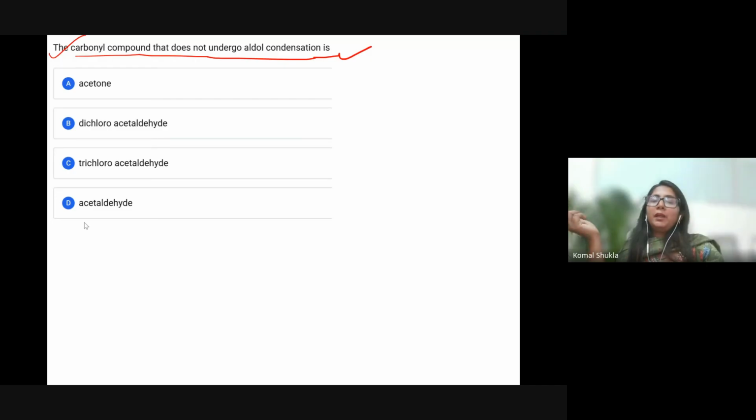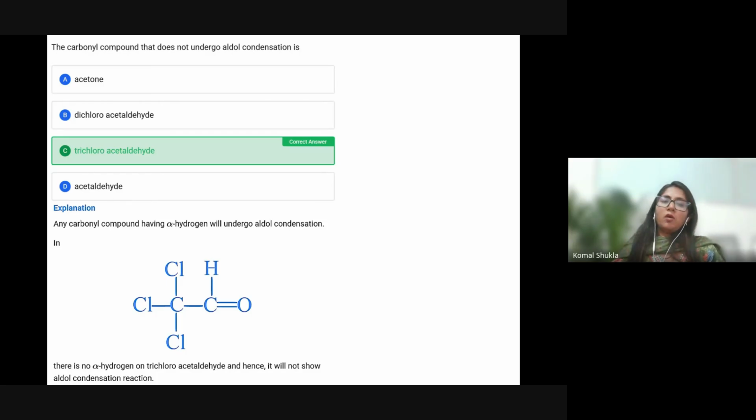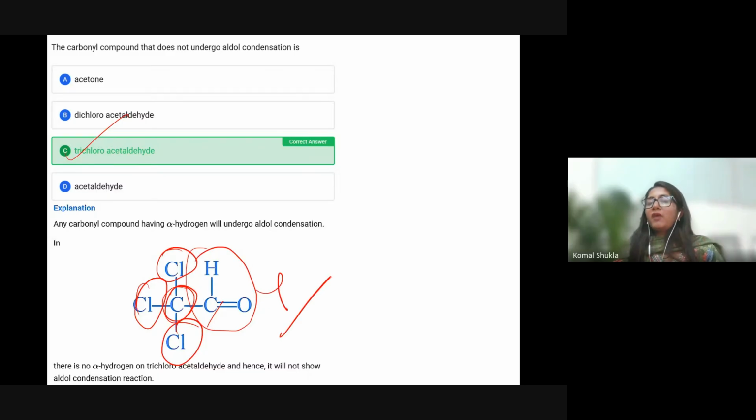So what is happening? The base is going to remove the alpha hydrogen to form a nucleophilic enolate ion, which is the first step of the reaction. Without any alpha hydrogen, it cannot. So let's see the answer. Option C, definitely, because if you see here, this is the functional group and the directly attached carbon has no alpha hydrogen. A Cl group is there. So no alpha hydrogen means no aldol condensation.